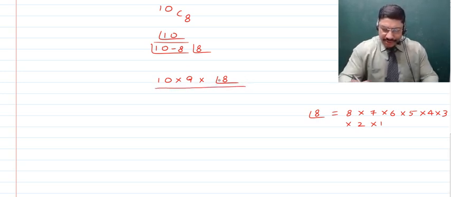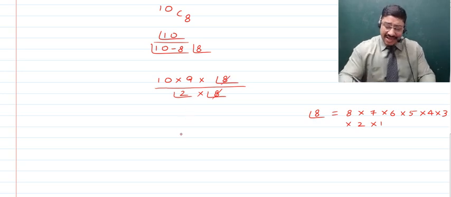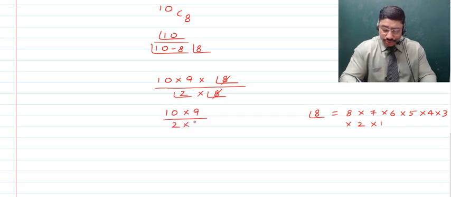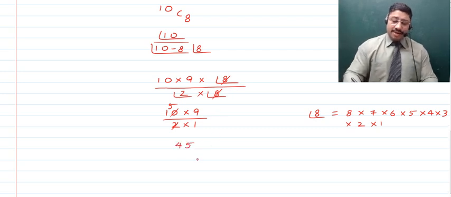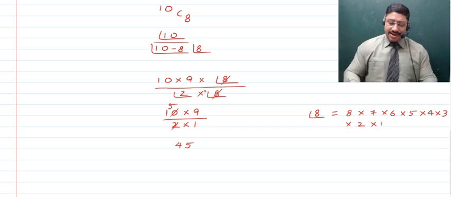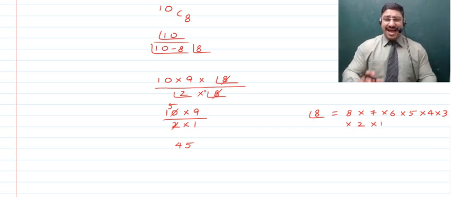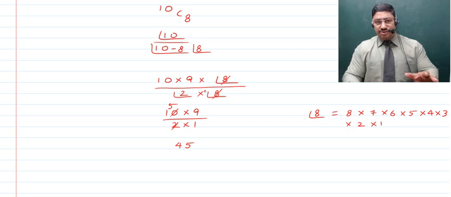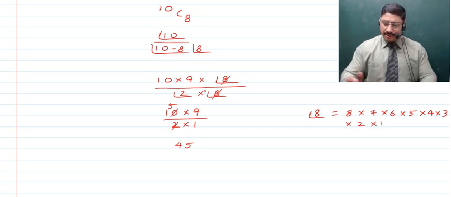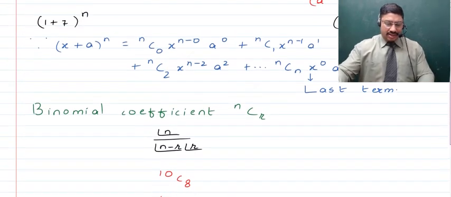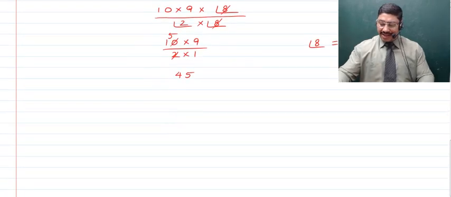Now in the denominator children, we have 10 minus 8 factorial, which is factorial of 2 times factorial of 8. So we get to see that factorial 8 will get cancelled with the factorial 8 which is there in the numerator, and then further we have 10 into 9 which is to be divided by 2 into 1, which is just the same as 2. So 2 5s is 10, and as such 45 will become this binomial coefficient which is 10C8, right? So as you've seen here, this has come to be an integer, rather a positive integer. So whenever you calculate a binomial coefficient, you will always get to see that it comes out to be a positive integer. Now children, let's get back to what sum we were discussing. We had 1 plus 7 raised to the power n which had to be expanded.